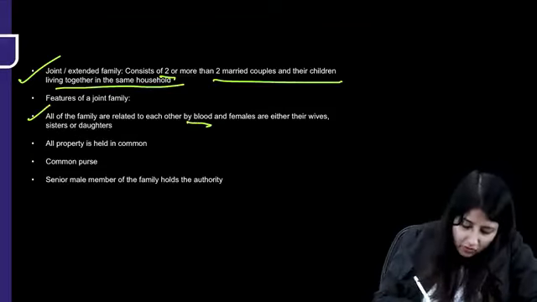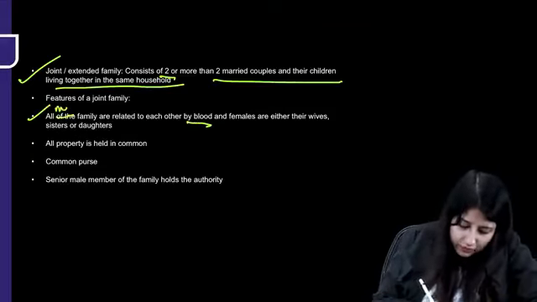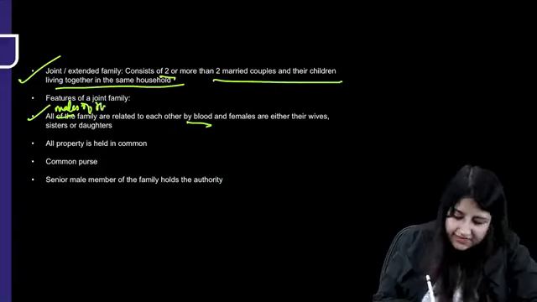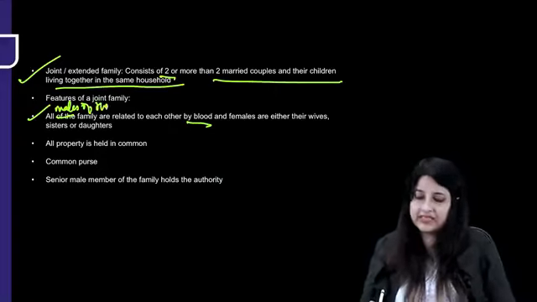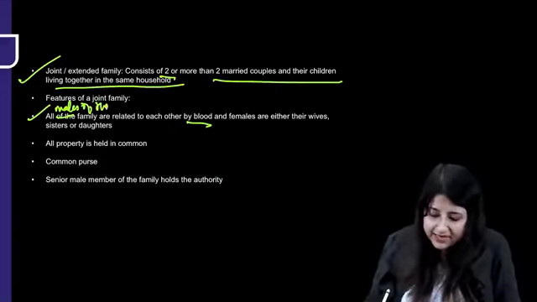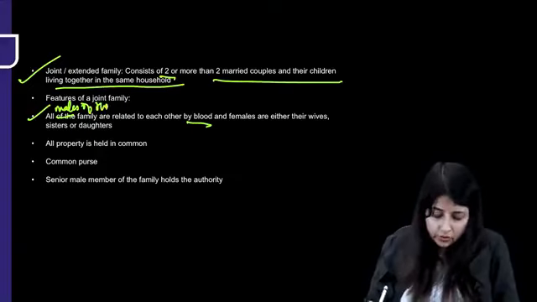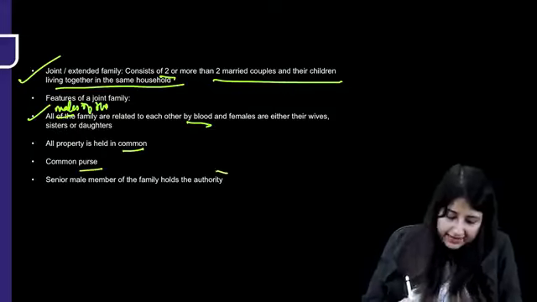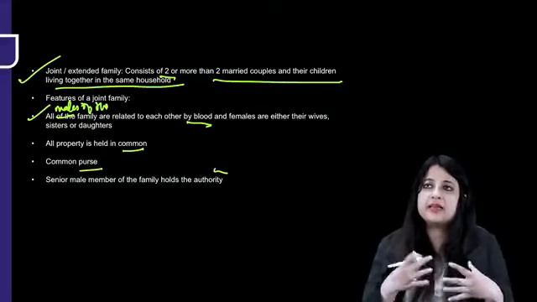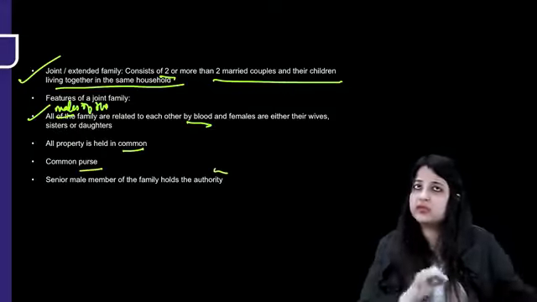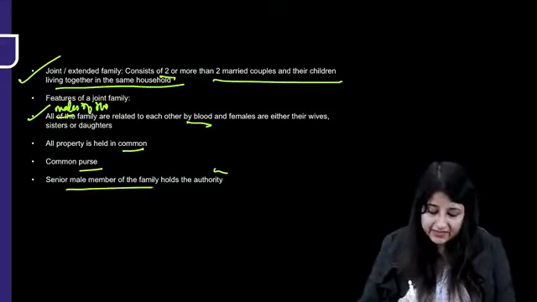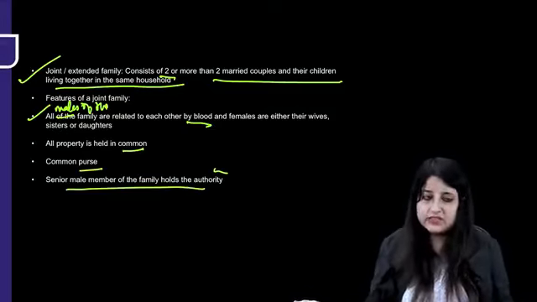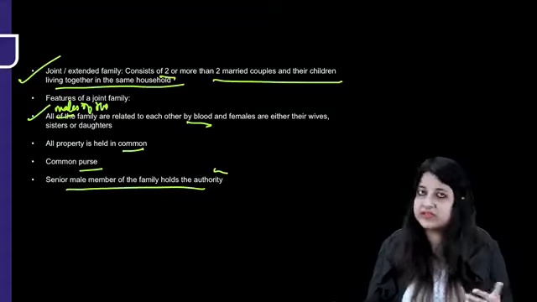All of the family or all the males of the family? Okay, all males of the family are related by blood. They are the brothers, and the females are either their wives, sisters or daughters. All property is held in common. There's always a common purse, like whatever money everybody is earning is going to go into one common purse, and the senior male member of the family holds the authority. He becomes the major decision maker.